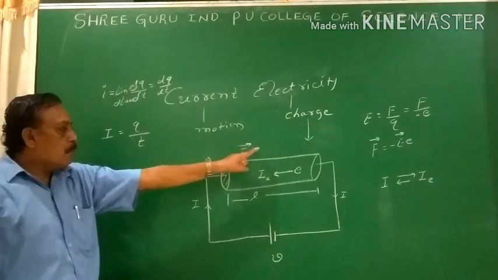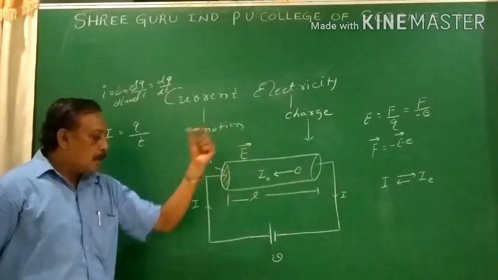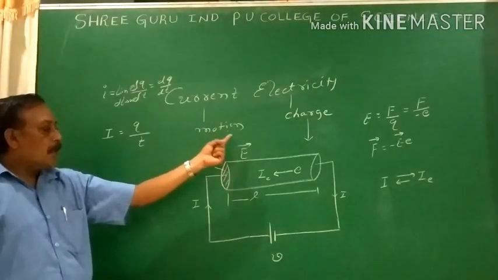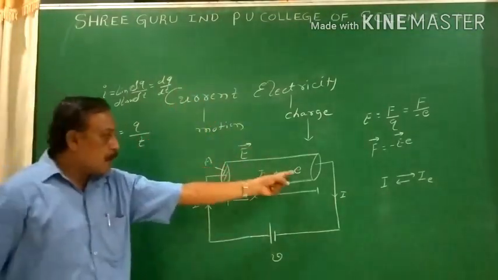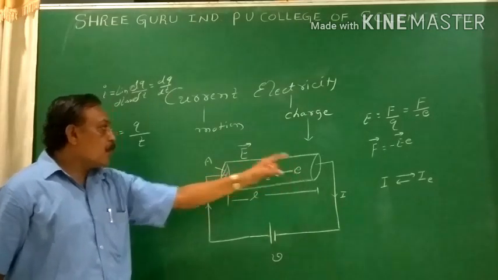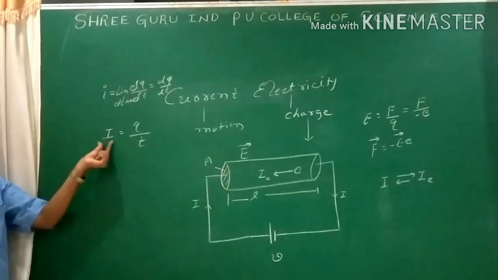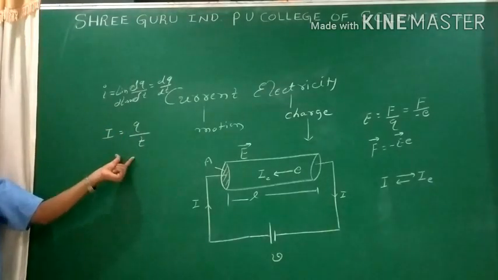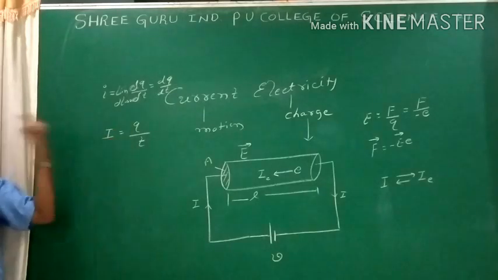The basic thing to make the charges enter into motion is the potential difference across the ends of the conductor that establishes the electric field. That electric field makes the charges move. They experience the force, the acceleration is created, the charges are in motion. Hence, we can define the current as the rate of flow of charges. Hence, the existence of the current takes place.